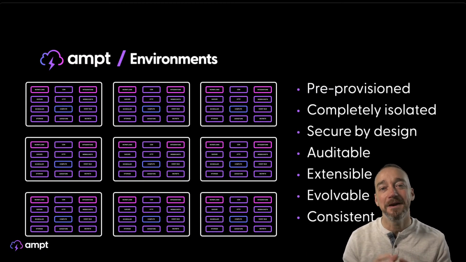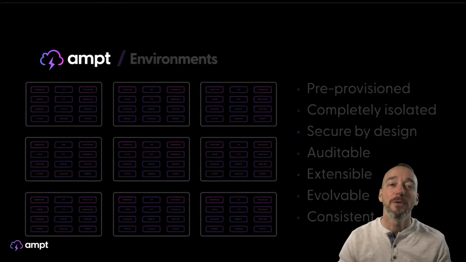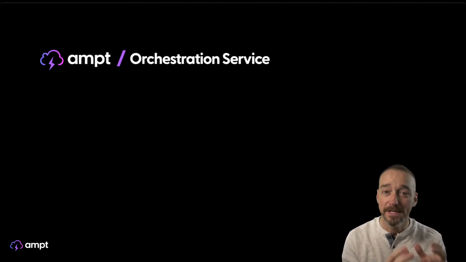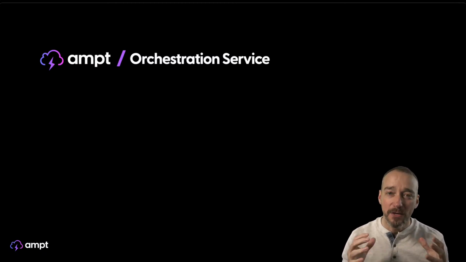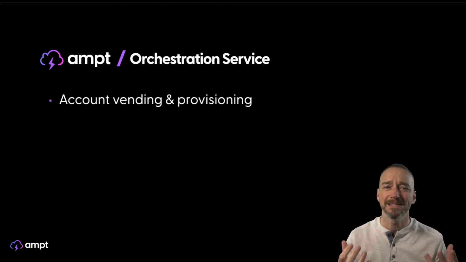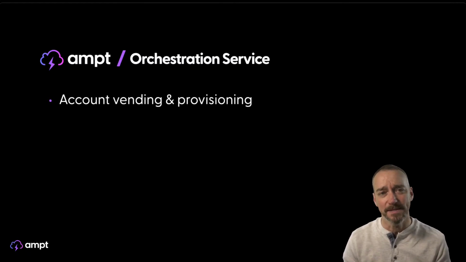Now, maybe this sounds like a nightmare. How do I manage all these different accounts? Well, that is one of the big things that Ampt, that's the main part of the Ampt service. So yes, we did build these very cool installable Ampt environments that can run in these AWS accounts. But in order to manage all of this, in order to really grab the value from it, we've created our orchestration service that essentially runs on top of it. And that's essentially the baseline of what Ampt is.